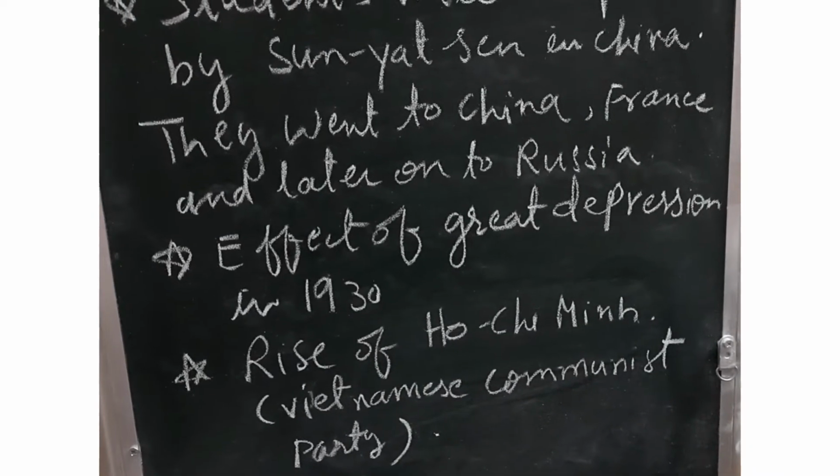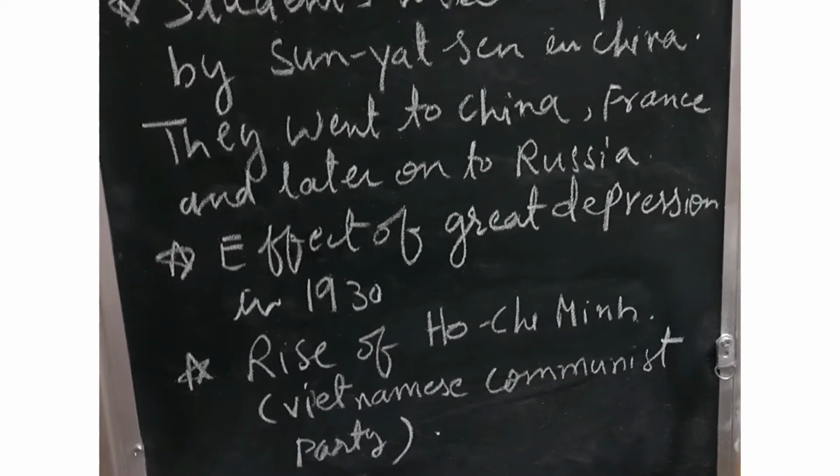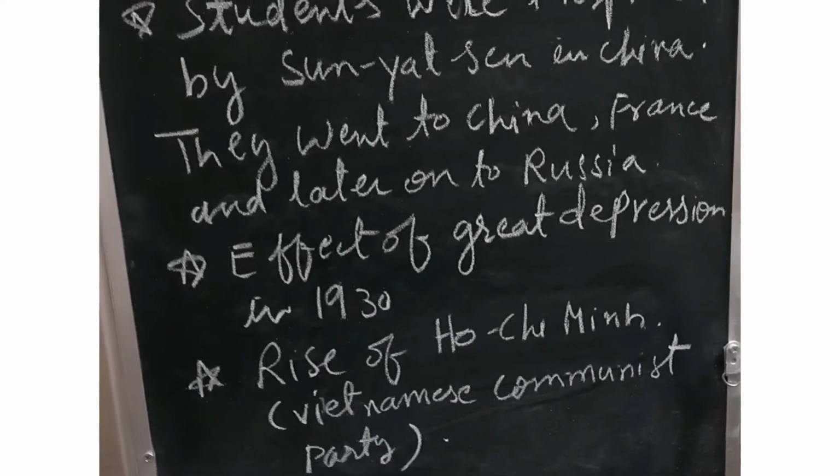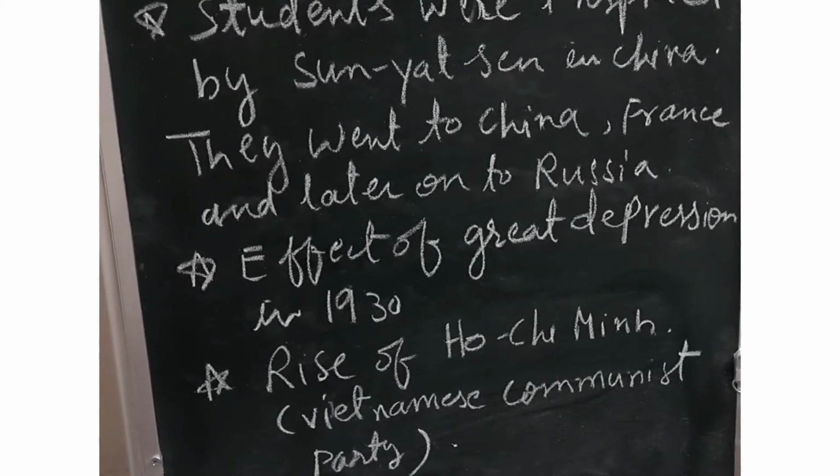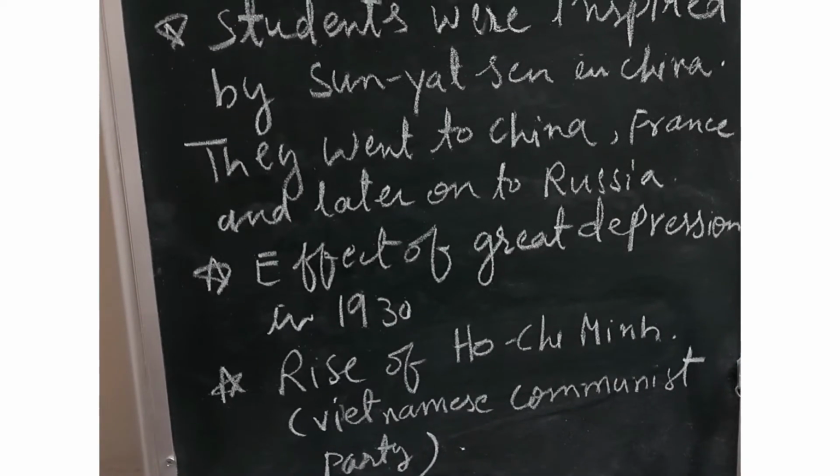He established the Vietnamese Communist Party and later on he named it the Indo-Chinese Communist Party. He was greatly inspired by the militant demonstrations of European communist parties.